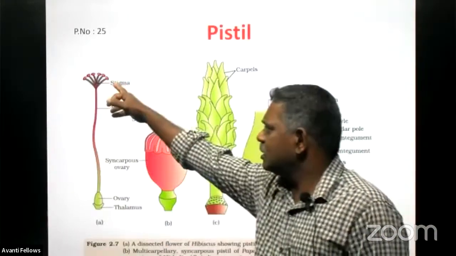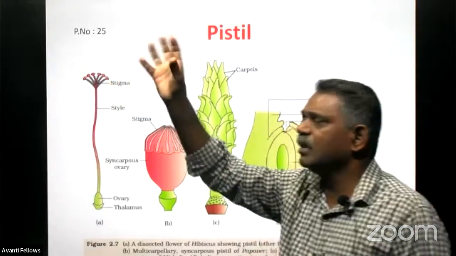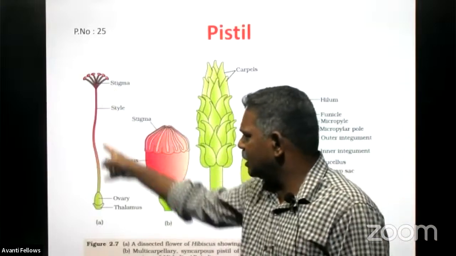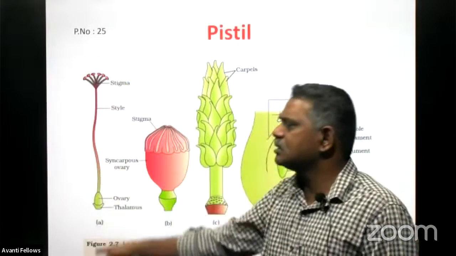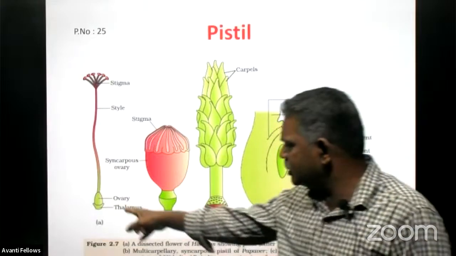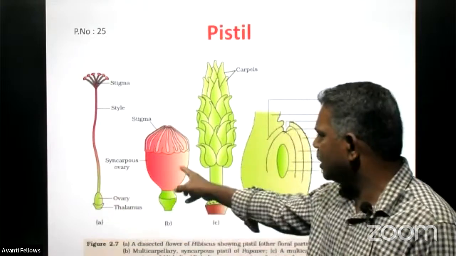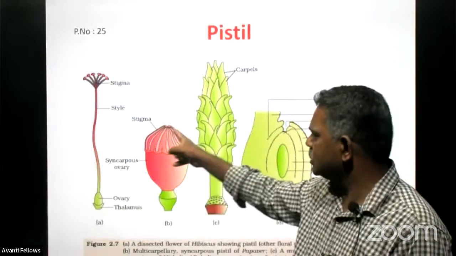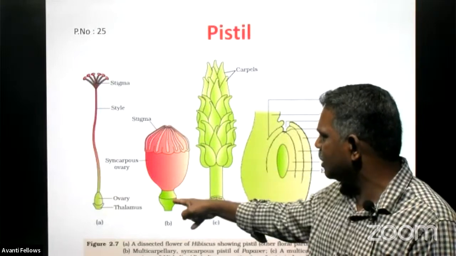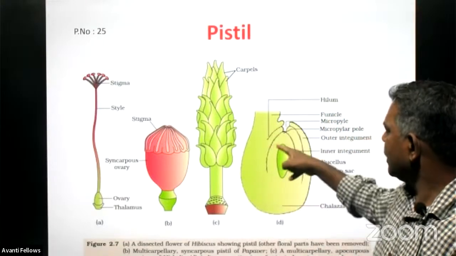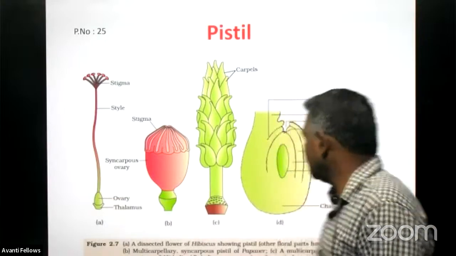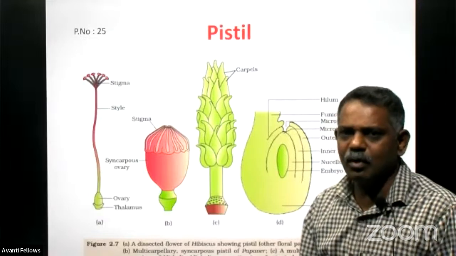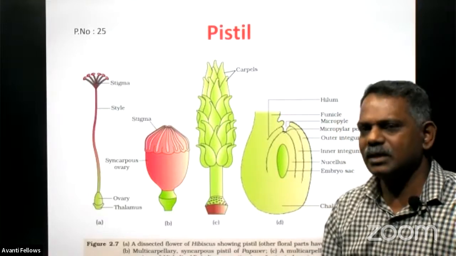Then this is the stigma region, the free end where the pollen grains come and stick. And this is the style region, and through the style only the male reproductive content reaches the ovary. The ovary is located at the lowermost part. Some flowers are like this only: stigma, style, and ovary. Right. And inside this ovary, the real female reproductive gamete, we call it what? Ovule, or the megaspore, is getting developed.